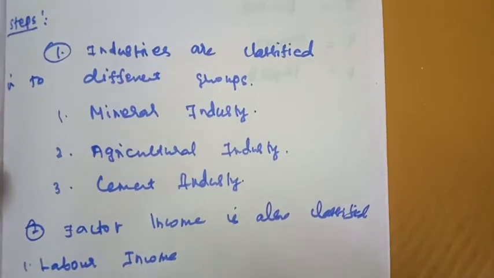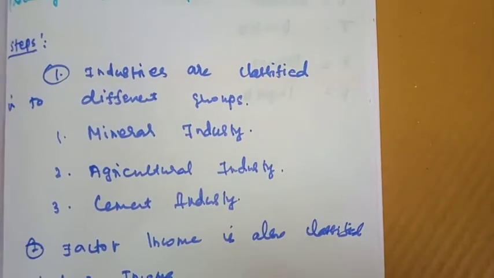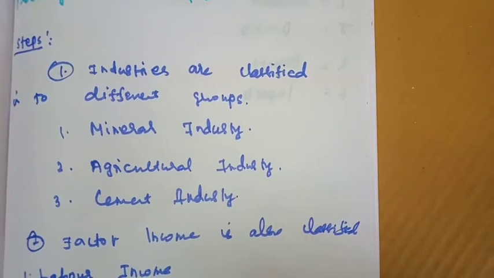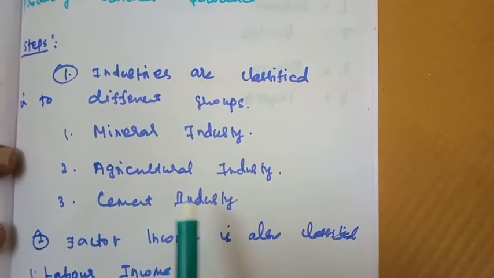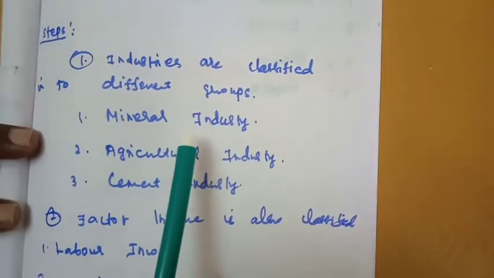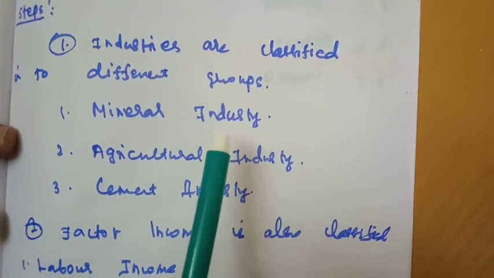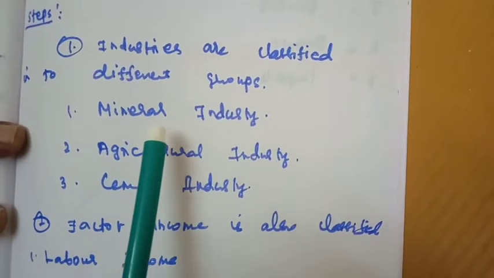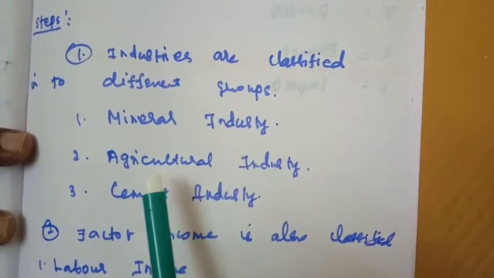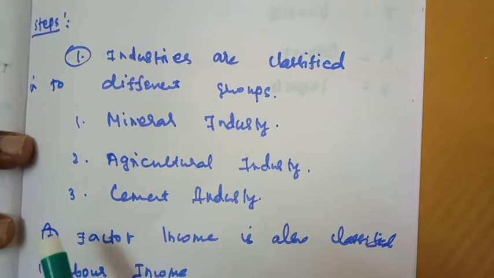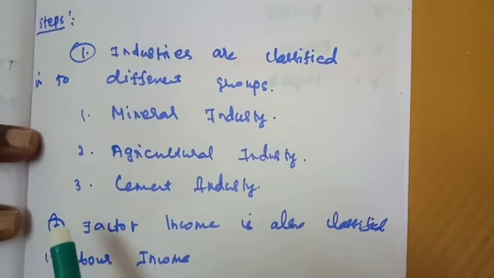What are the steps we use to calculate national income? In India, all the industries are classified into different groups. For example, industries that use minerals are known as the mineral industry. The next type is agriculture, and the third is the cement industry.